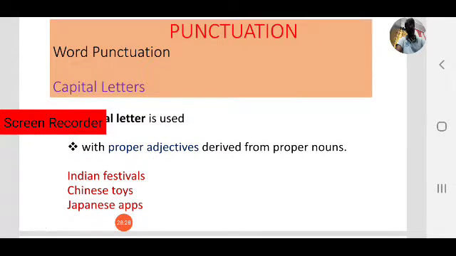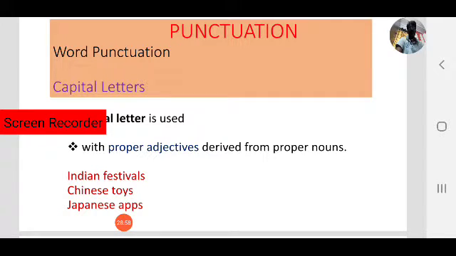For example, Indian festivals, where Indian becomes an adjective. India is a proper noun, and from India we get Indian, which is an adjective. So proper nouns become proper adjectives. In that case we use Indian, where I is the capital letter, the first letter of the proper adjective.